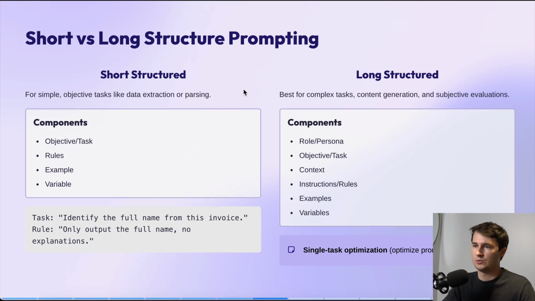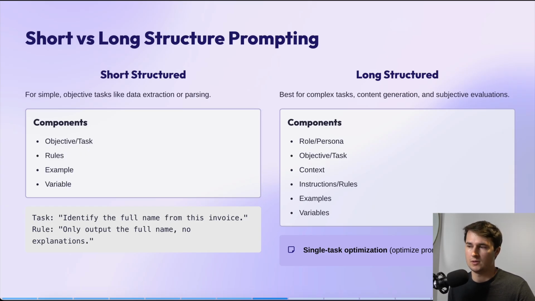So moving forward, we're going to cover short versus long structured prompting and when to use both. For short structured prompting, this is for simple objective tasks like data extraction or parsing. The components here would be an objective or task, rules, an example, and a variable. An example of this would be: identify the full name from this invoice, and you'd include a rule, so only output the full name, no explanation. Because this is a very predictable task, you can think of this as an AI automation. You really don't need a long prompt here. You just need to be clear and concise and tell it exactly what you need it to do and provide any rules, examples, or variables which will help guide the execution of the task.